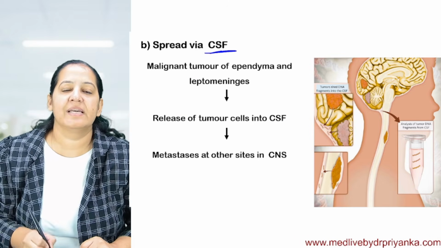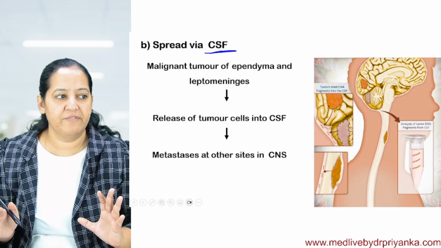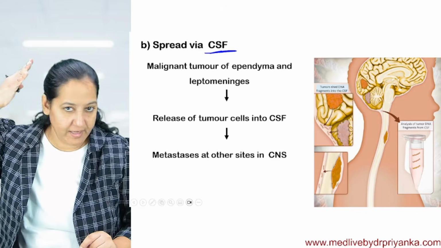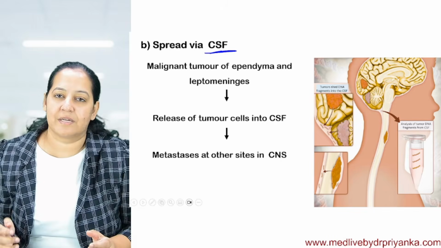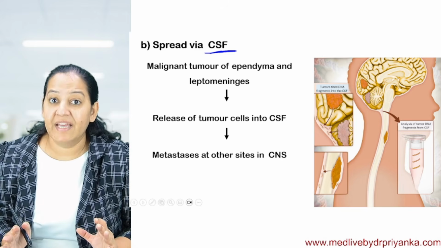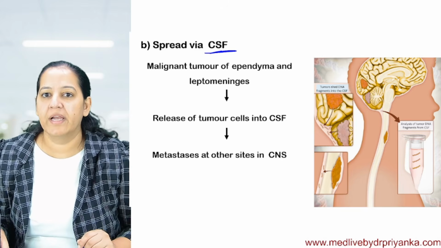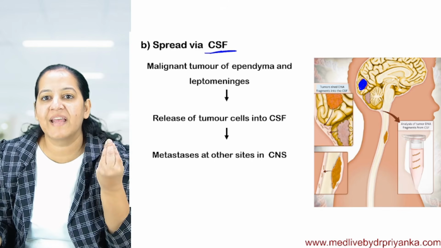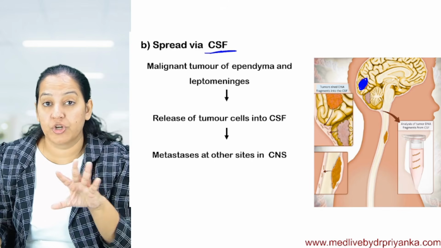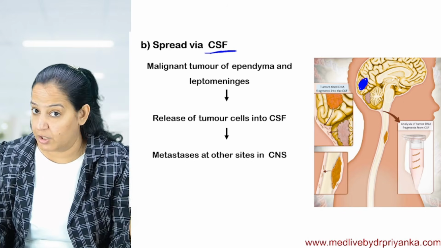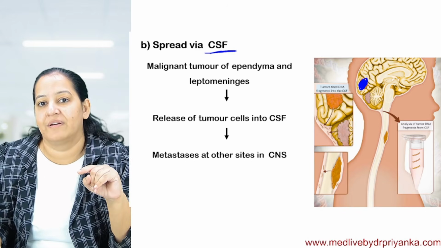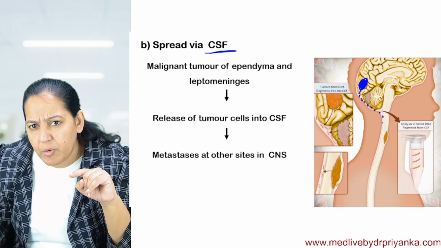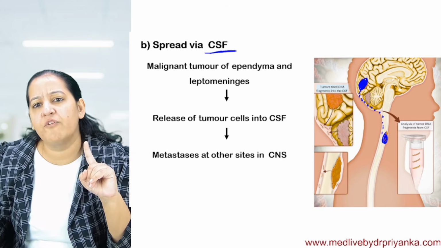Or it can be via CSF. Now, you know, CSF is present in the subarachnoid space, around the brain, around the spinal cord, in the entire central nervous system. Suppose there is a primary tumor in the brain. Now the tumor cells get loosened and dislodged, not in blood, not in lymphatic. They get dislodged in CSF, and via CSF they move somewhere else in the spinal cord and form another tumor.